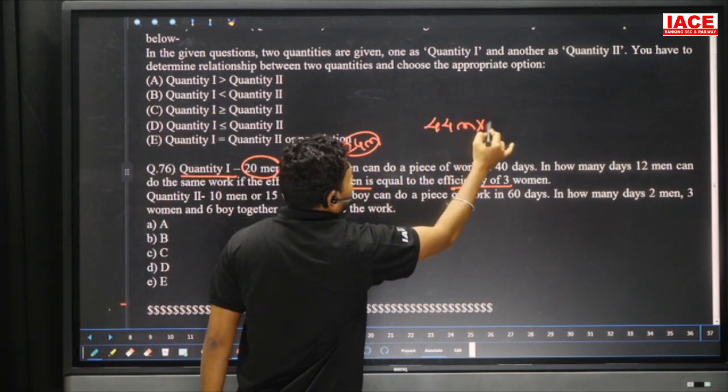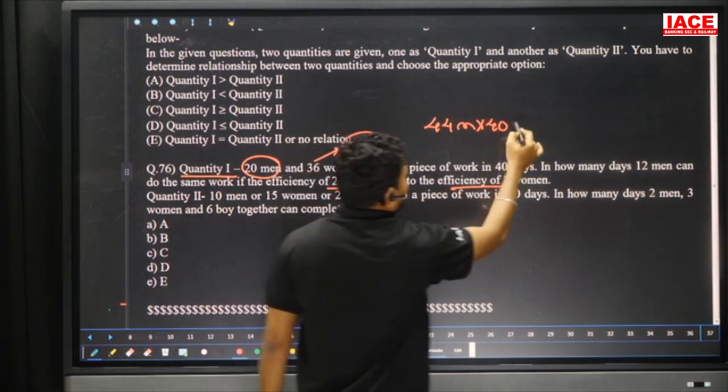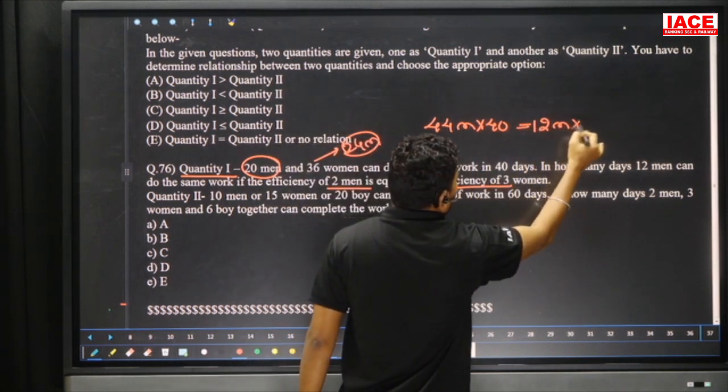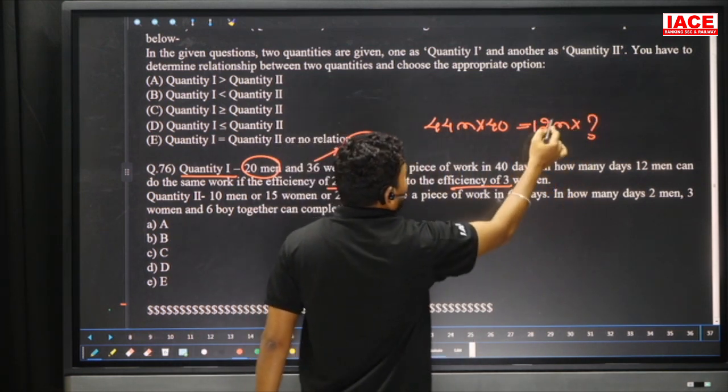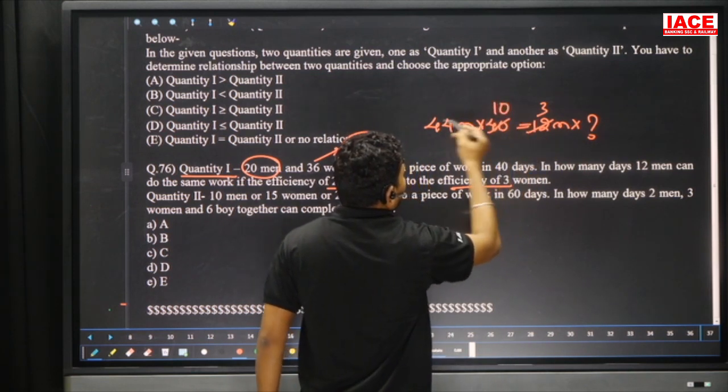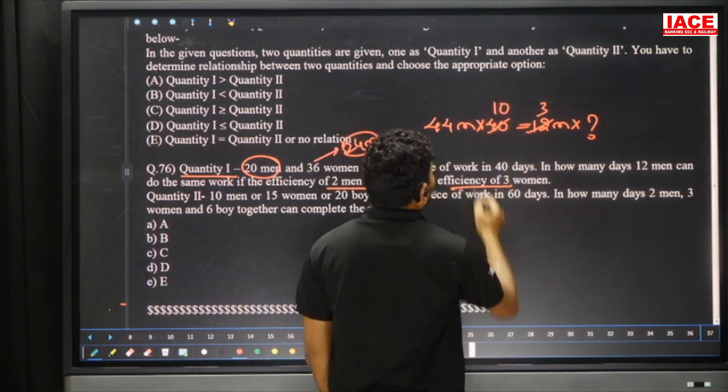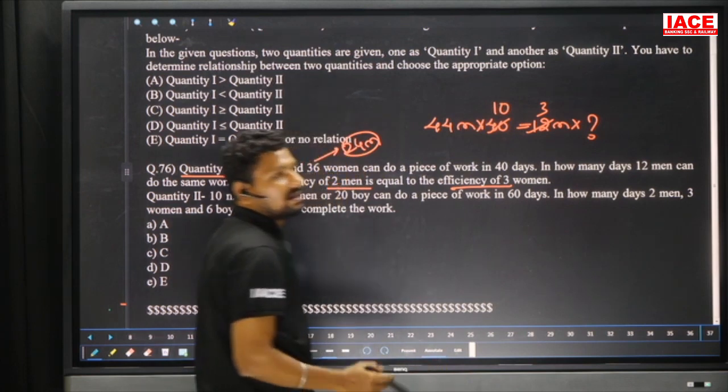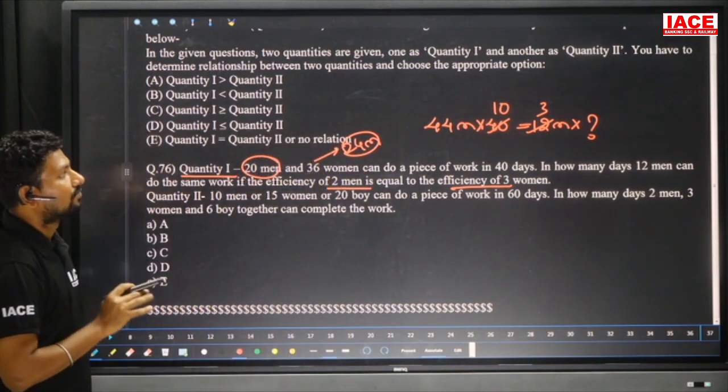44 men complete a work in 40 days. So 12 men complete the work in how many days? This is the first quantity. 4 threes are 12, 4 tens are 40, the 3 will be cancelled, so 44 into 10 is 440. So 440 by 3. Approximately, okay, exactly we'll get 440 by 3.